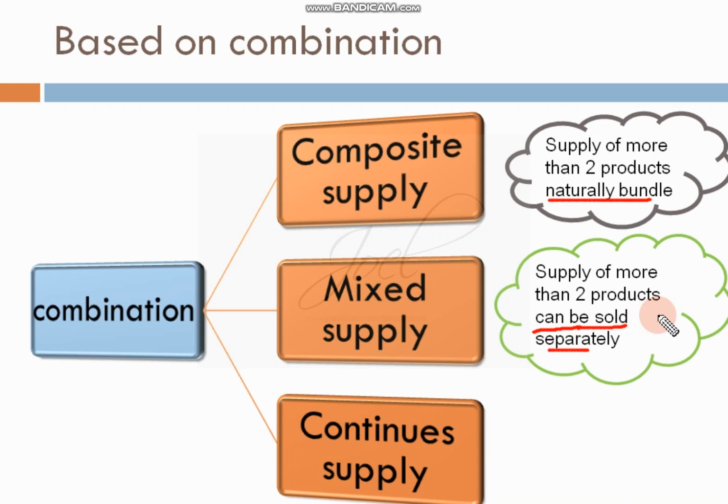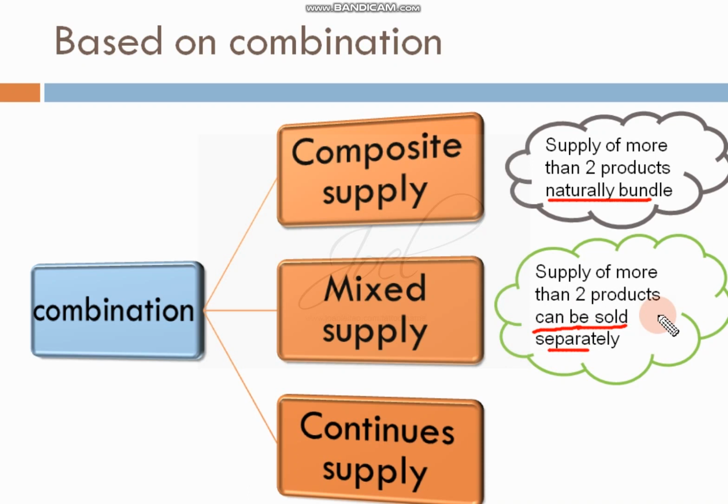One example: you will see a combo offer in a shop, for example an offer for a watch, a wallet and maybe goggles. For these three, the combined rate will be 1000 rupees. These three things are sold together, and if you purchase them, you have to pay 1000 rupees. In the same way, you can also purchase these three things separately.